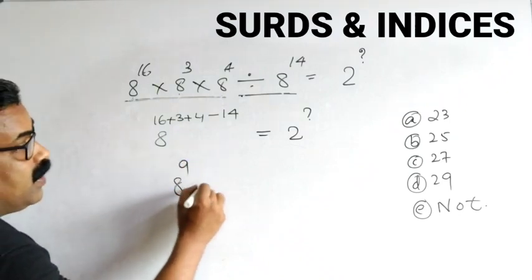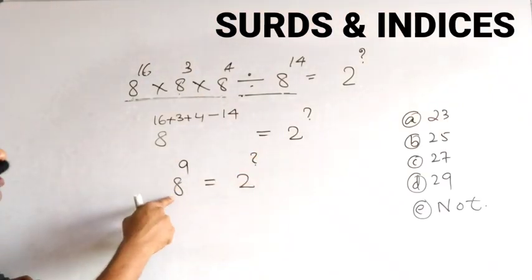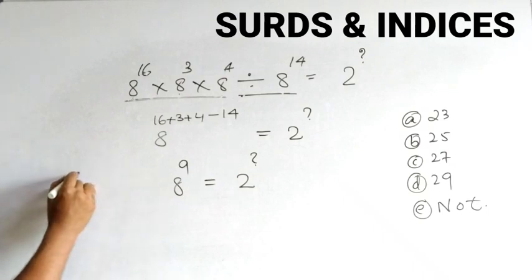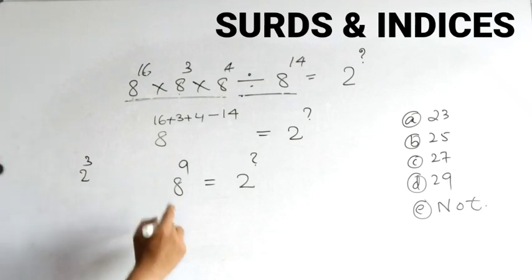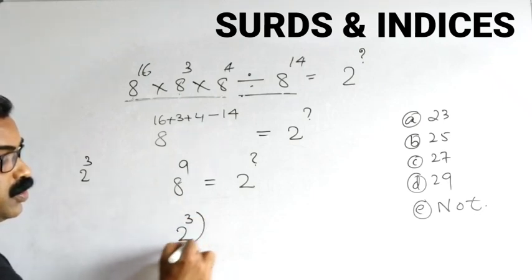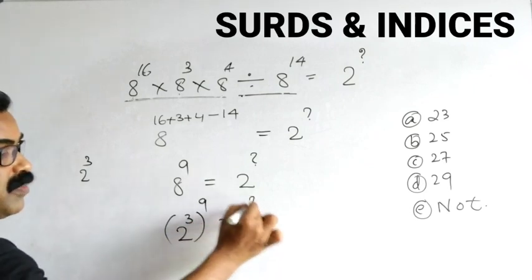So 8 power 9 is equal to 2 power question mark. 8 is equal to what? 8 is equal to 2 cube. 2 into 2 into 2, that is 8. So 8 can be written as 2 cube, and 2 cube power 9 is equal to 2 power question mark.